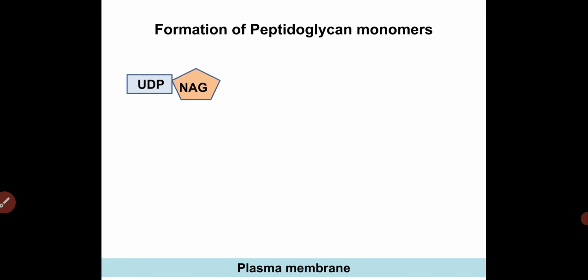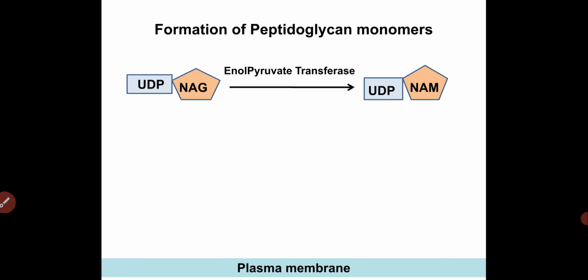We have UDP N-acetyl glucosamine, which is converted to UDP N-acetyl muramic acid by an enzyme, the enol pyruvate transferase enzyme. And this enol pyruvate transferase enzyme is inhibited by one drug, which is fosfomycin.